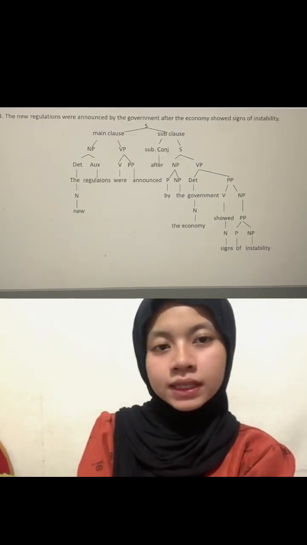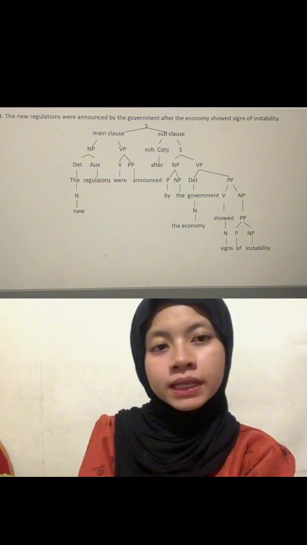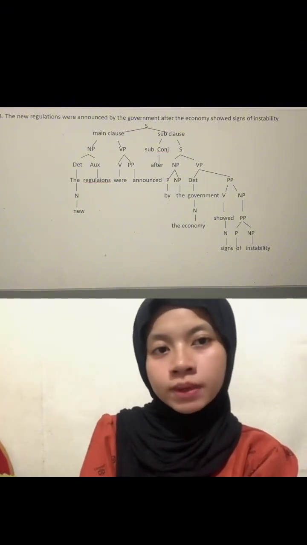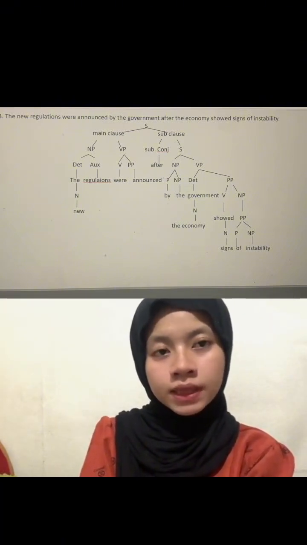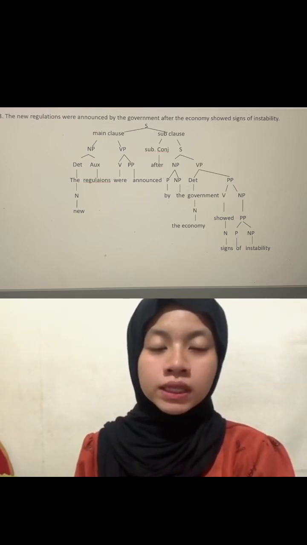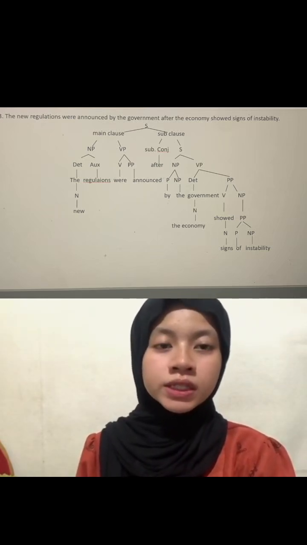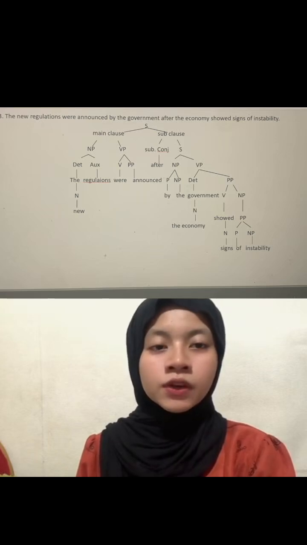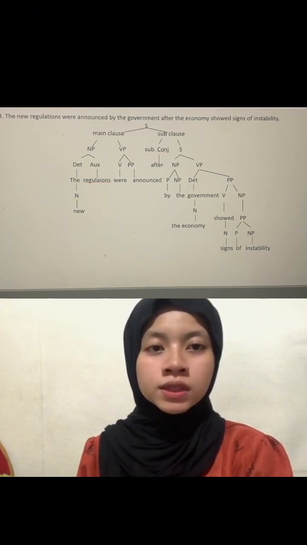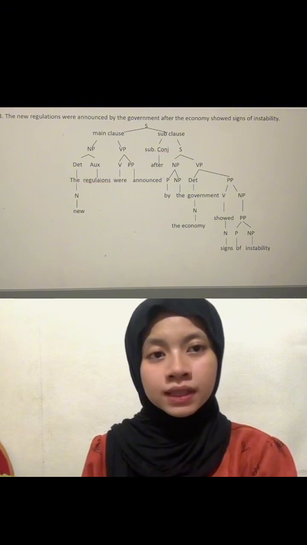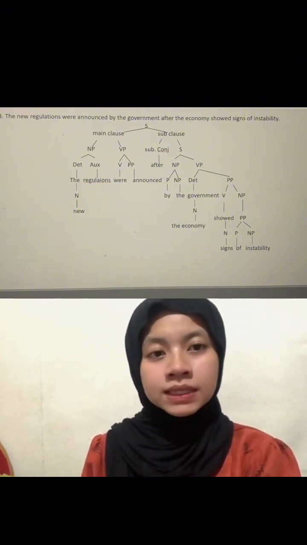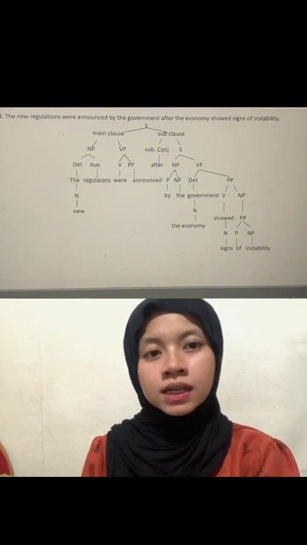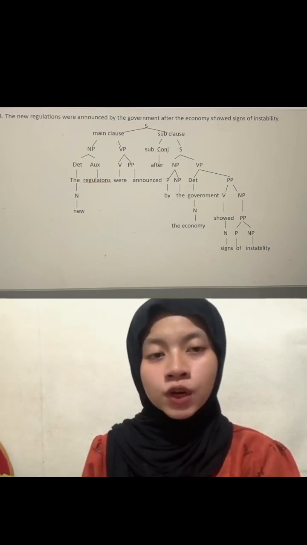Number 3. The sentence is: "The new regulations were announced by the government after the economy saw signs of instability." Main clause: subject is "the new regulations." "The" is the determiner, "new" is the adjective, and "regulations" is the head noun. Verb phrase or VP is "were announced." "Were" is the auxiliary verb in past tense. "Announced" is the past participle, forming the passive voice. Prepositional phrase or PP: "by the government."